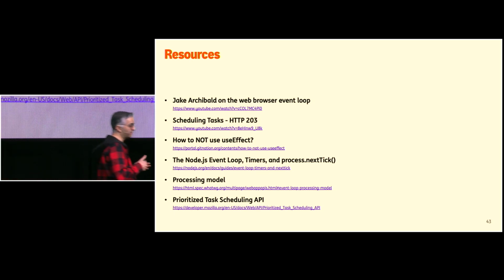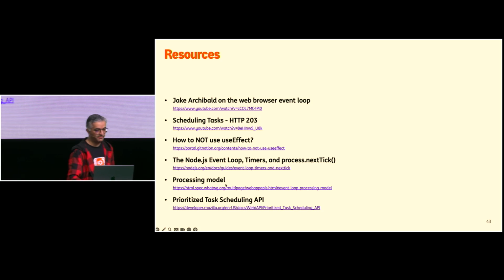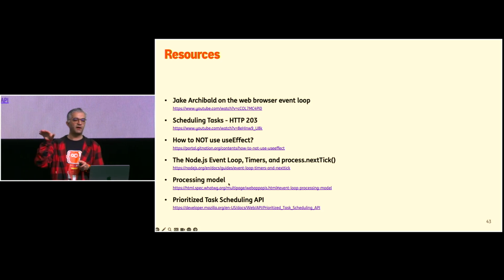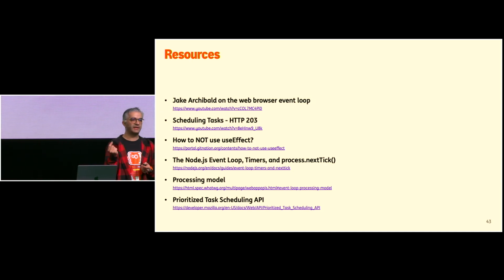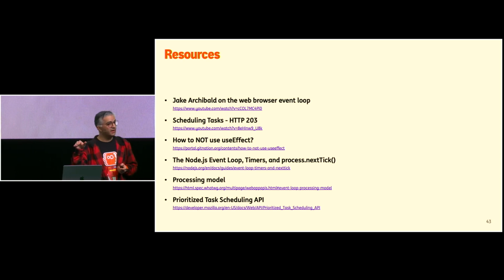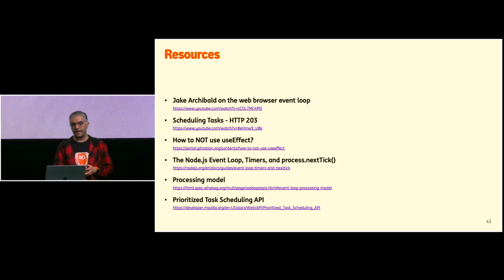And this one is very important, the processing model. As you see, the link is coming from, who knows this website? It's a website that stores the JavaScript specification. So the processing model is the event loop that we just learned. So all the things that we learned are part of the specification. It means that they never change, they just keep updating and adding features. And all browsers develop that. And the last one is the one that we just learned, the new API that is coming to the browsers.